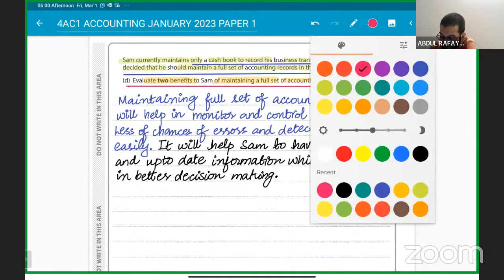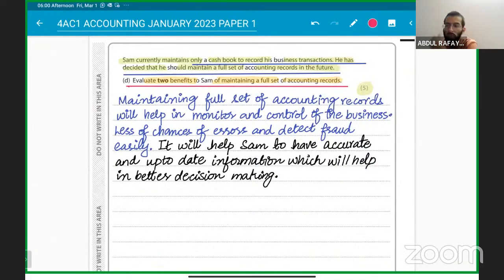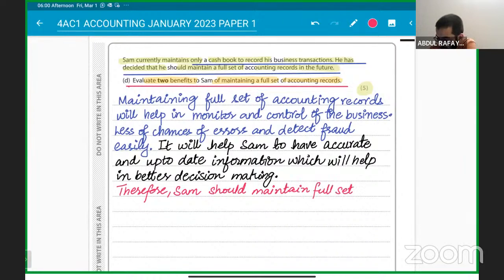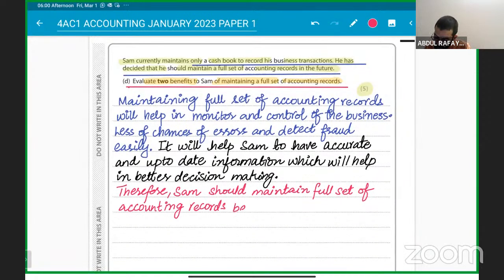And make sure 1 mark for the final answer. This action will definitely benefit him, and he should maintain it. Therefore, Sam should maintain a full set of accounting records, because it will benefit his business. 1 mark for the evaluation. Understood?